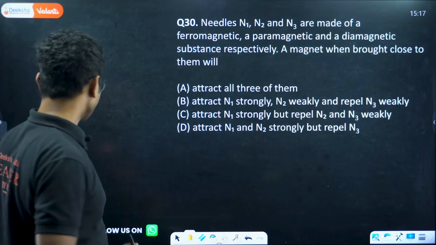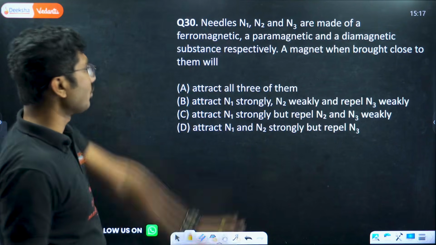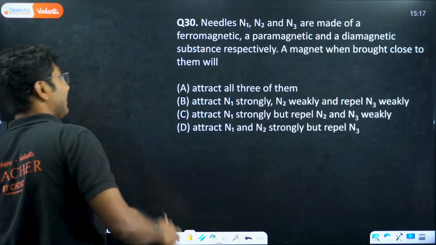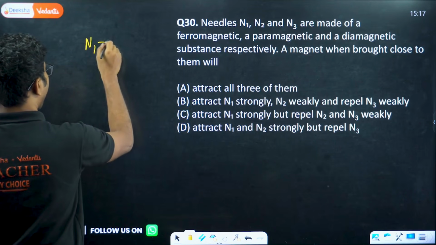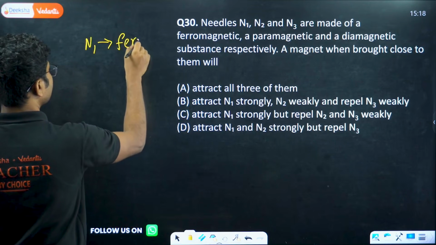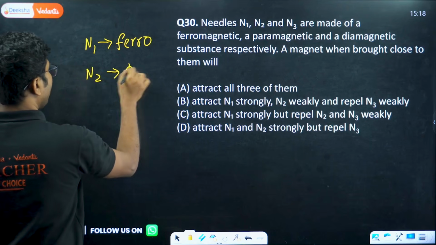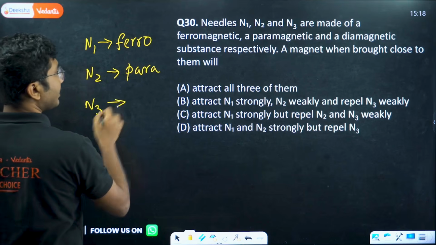Last question, needles N1. I think I have discussed this one once more. N1, N2, N3 are made up of ferromagnet, so N1 is ferro. N2 is para. We know the drill, just practice. N3 is dia.